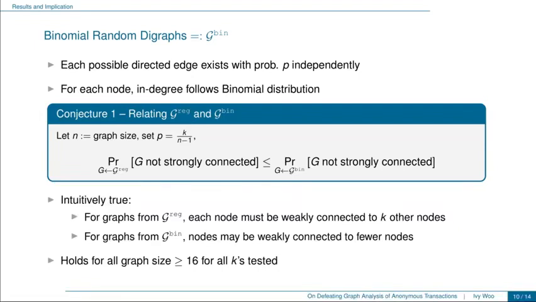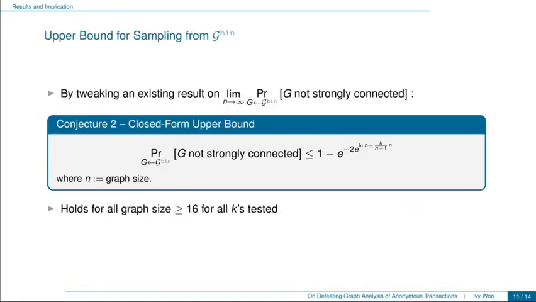Taking this conjecture, now our task is to look for an upper bound for this probability that G is not strongly connected when sampled under G bin. For this, we make use of an existing result on the limit of this probability when the graph size n tends to infinity. We tweaked the formula of this limit a bit and obtained our second conjecture shown here, which is a closed form upper bound for the probability that we want. Again, we conducted an empirical experiment for this relation, and same as the previous one, this conjecture also holds for all graph sizes greater than or equal to 16 and for all values of k tested.